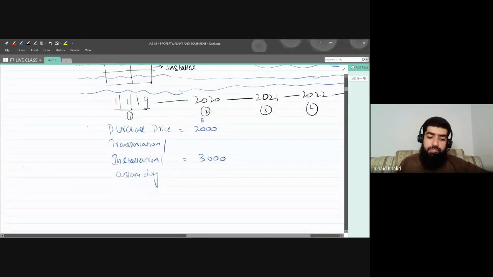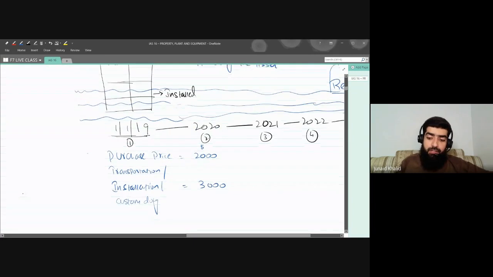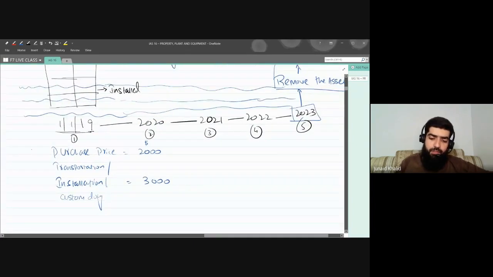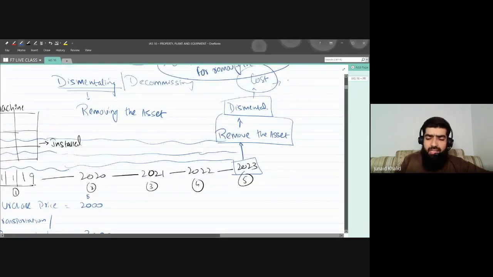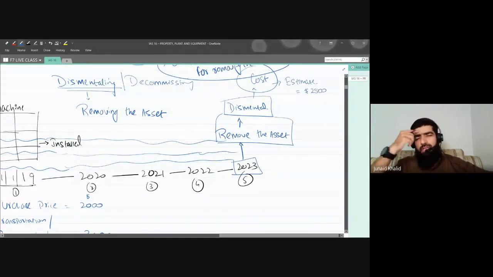Now, you know that there is a cost that will be incurred after a period of 5 years. So, do you have any idea what cost will be incurred? Yes, I can make an estimate for this one. For example, it will incur around, let's say, $2,500, since after the 5 years, once I dismantle, there will be an estimated cost.